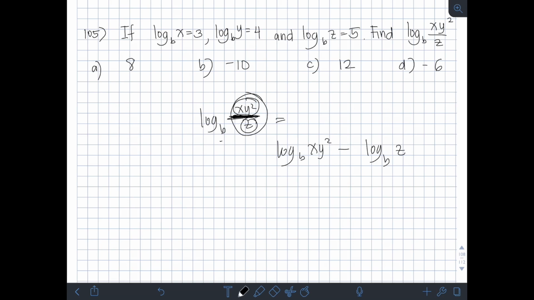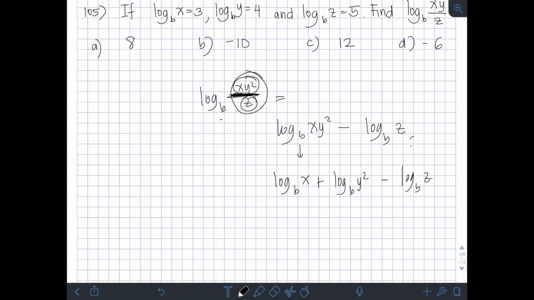Ngayon, meron naman tayong product, right? So, kapag meron tayong product ng dalawang numbers inside the power ng logarithm, pwede tayong gumamit ng product rule. So, ibig sabihin, pwede natin silang paghiwalayin as the sum of the logarithm of that numbers with the same base b. So, pwede itong maging equal sa logarithm of x base b plus logarithm of y squared base b. Then, minus logarithm of z base b.